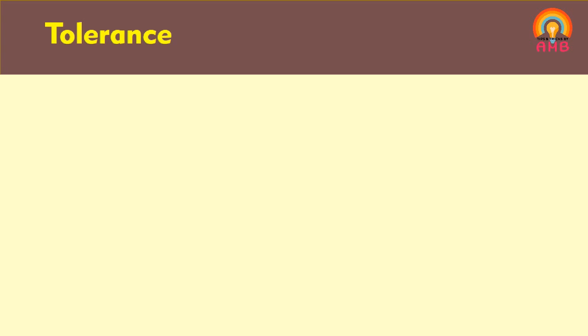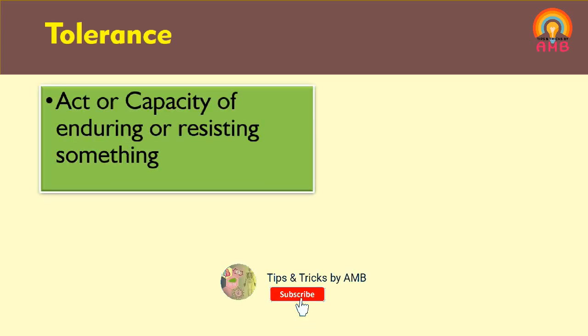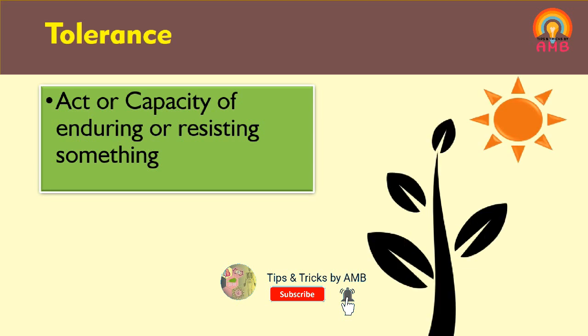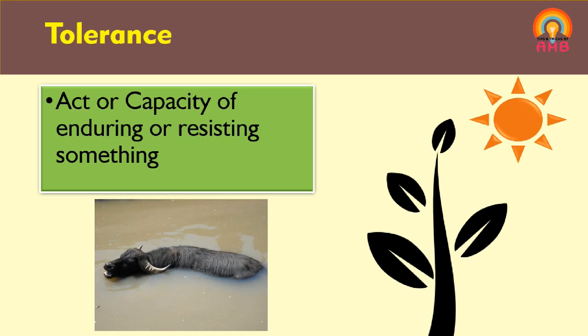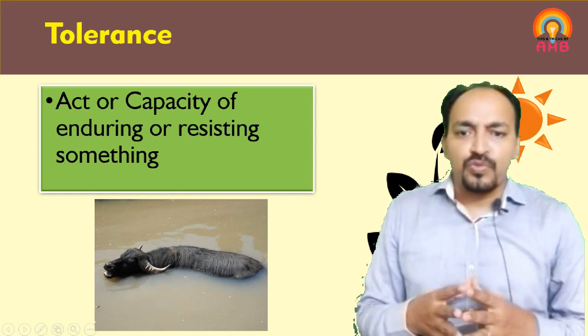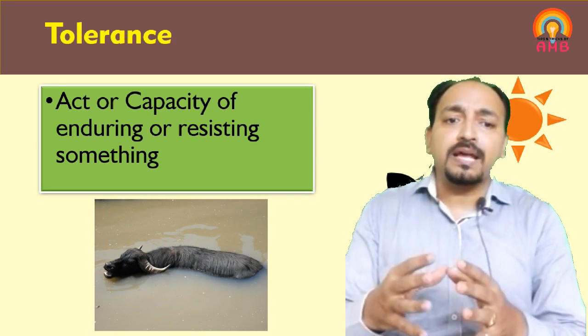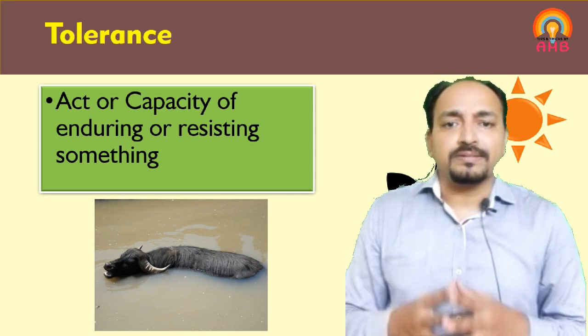So what is tolerance? Tolerance means an act or capacity of enduring or resisting something. We know that plants can live in high heat too. So we can say that plants can resist high heat, or plants have a high tolerance for heat than the animals. If heat increases, animals protect themselves from heat by obtaining a shade or wetting themselves with water or mud, isn't it? So as compared with plants, animals have more tolerance to heat.